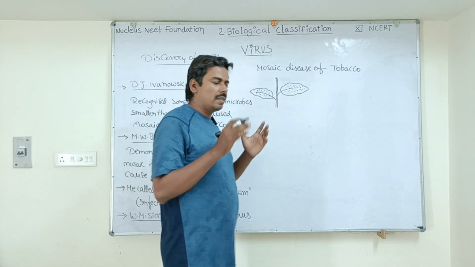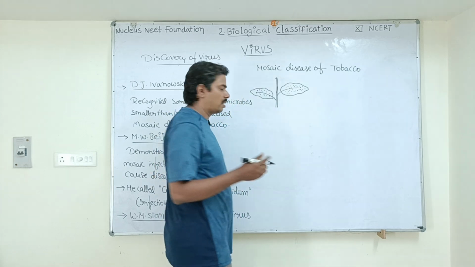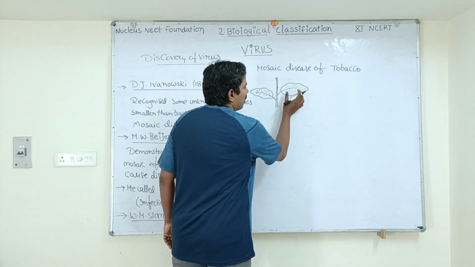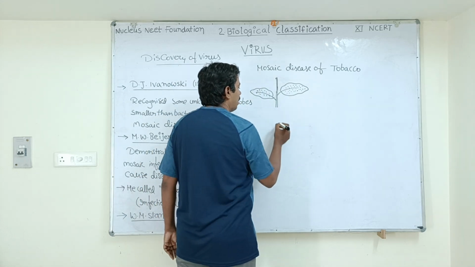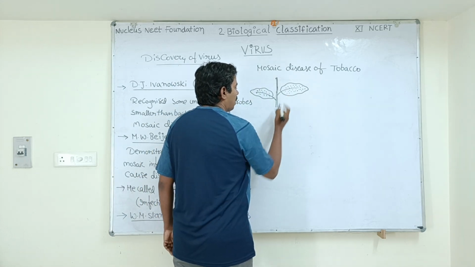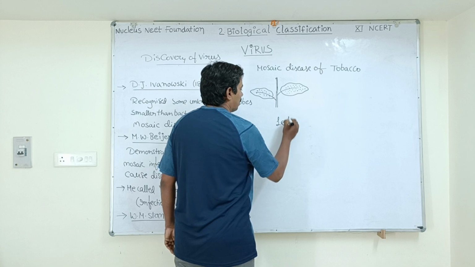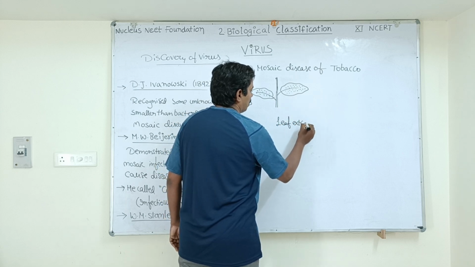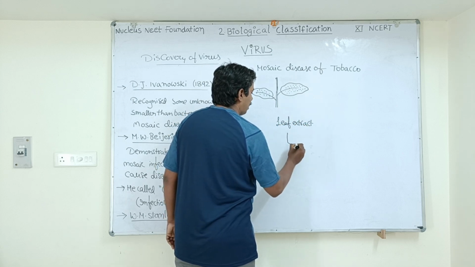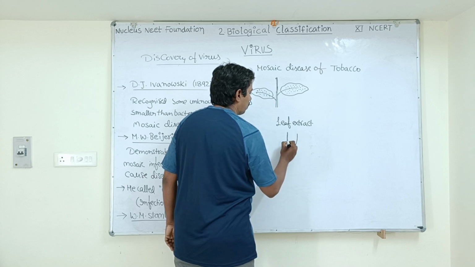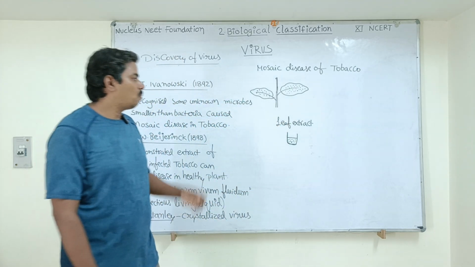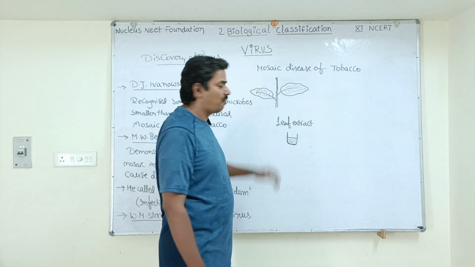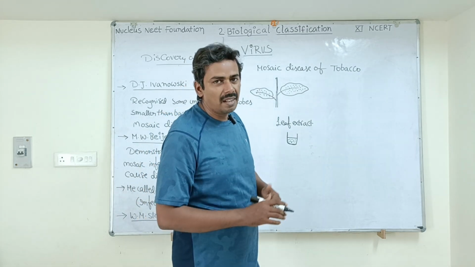Thinking that it was caused by some kind of bacteria, he did one small experiment. He separated the leaves from this infected tobacco plant and extracted juice from the leaves. The juice from the infected leaf is called leaf extract. Then he tried to filter this leaf extract by using bacterial filters.